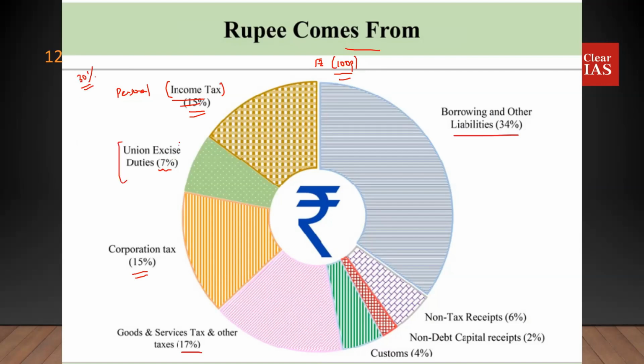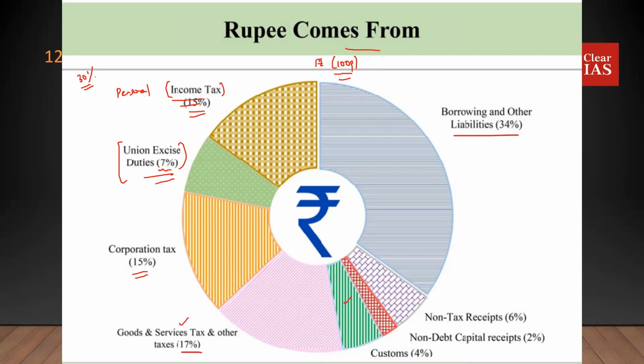Now, the excise duty is something like 7%. What is excise duty? Union excise duty is a duty that is paid to the union government when production of something happens. This is not sales. This is only when there is some production happening. So that's about 7%. Then you have GST, normally on the sales of goods, something like 17%. Then you have customs duty, which is something like 4%.